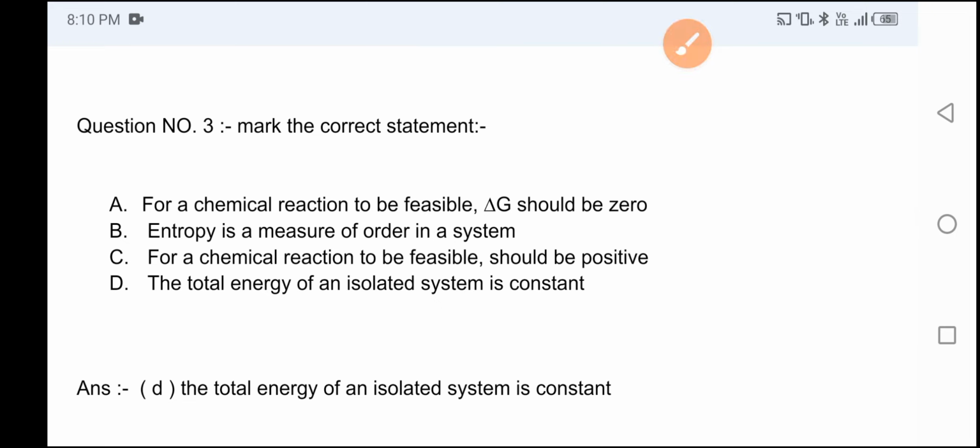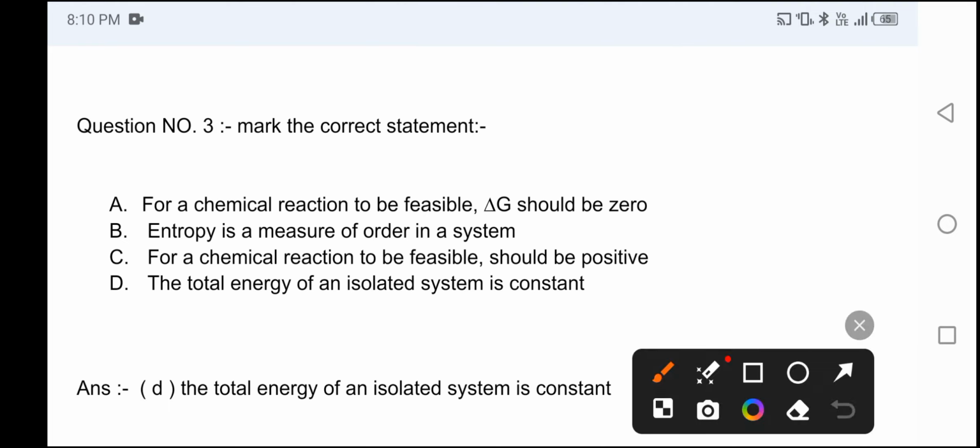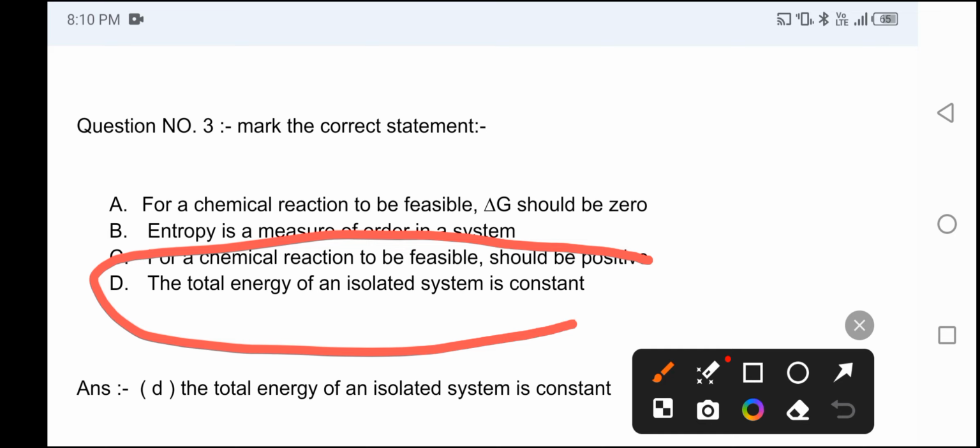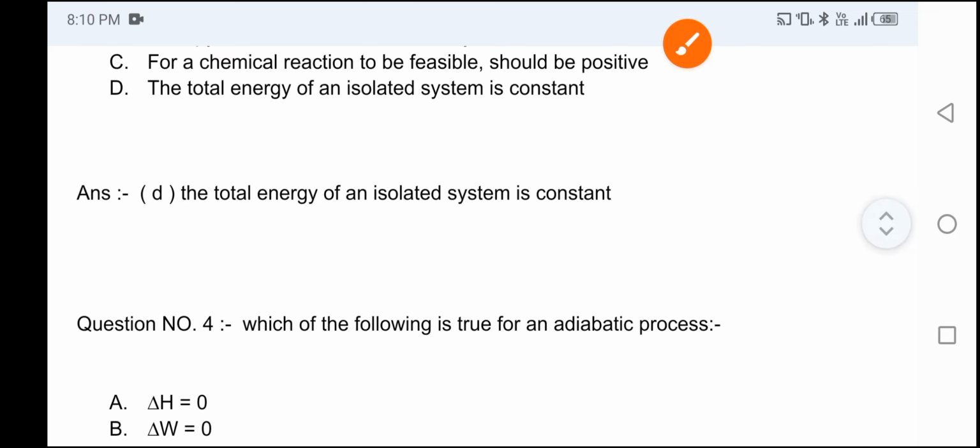Mark the correct statement. Option A: for a chemical reaction to be feasible, delta G should be 0. Option B: entropy is a measure of order in a system. Option C: for a chemical reaction to be feasible, delta G should be positive. Option D: the total energy of an isolated system is constant. The correct answer is option D, the total energy of an isolated system is constant. Now move on to question number 4.